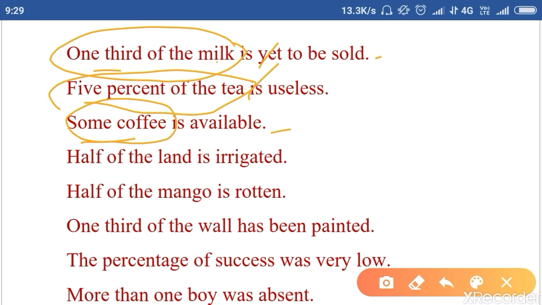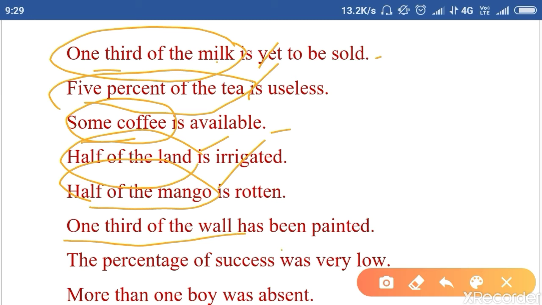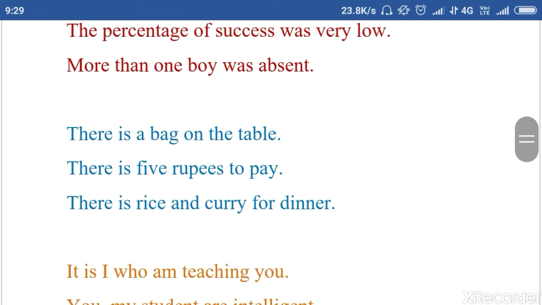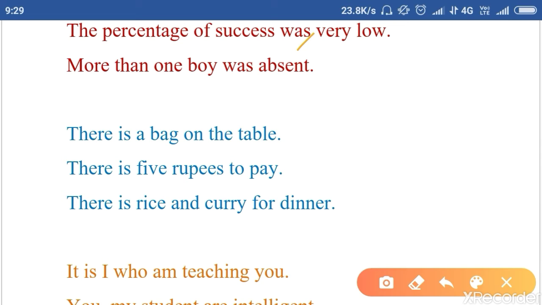Half of the land, again a fraction, is irrigated. Half of the mango is rotten. One third of the wall has been painted. The percentage of success was very low. So phrases that contain fractions always take a singular verb.